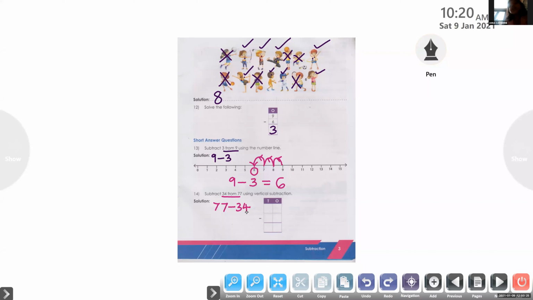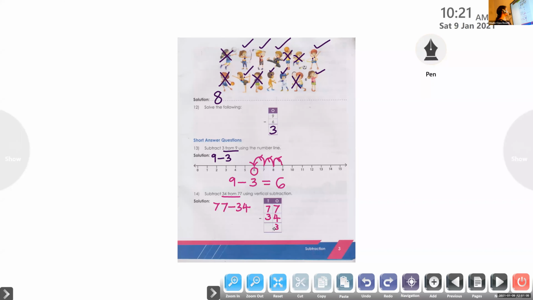Now, both numbers have 2 digits, so 2 places. Here the places are already written, tens and ones. Which is the bigger number here? 77. So let us write the number 77, and below 77 we write the number 34. Now, at the ones place, we have 7 minus 4. What is the answer? 3.